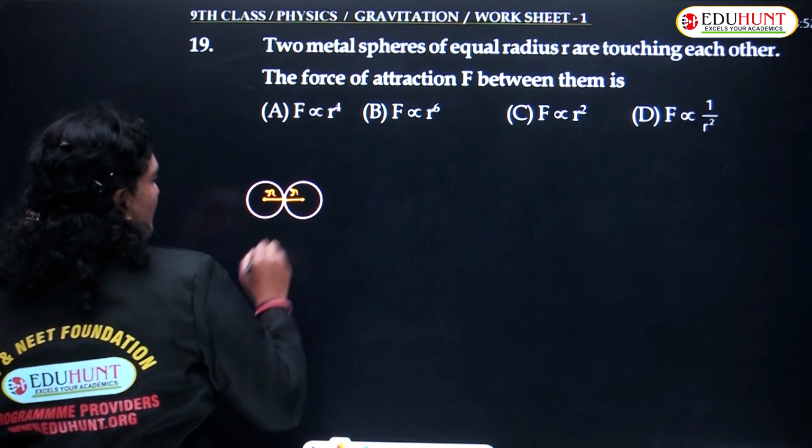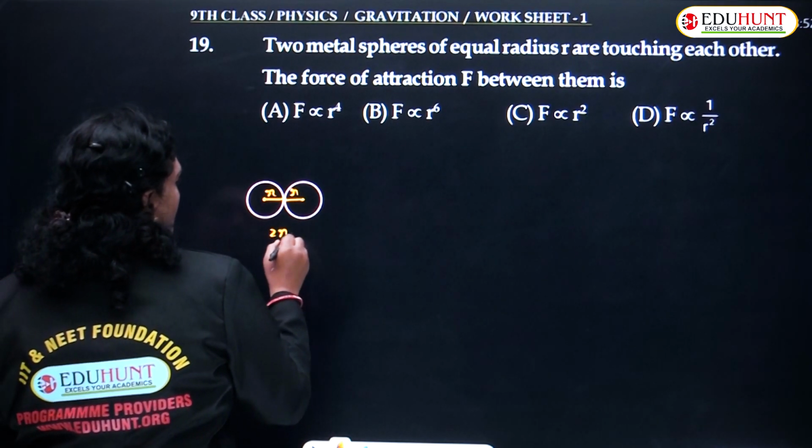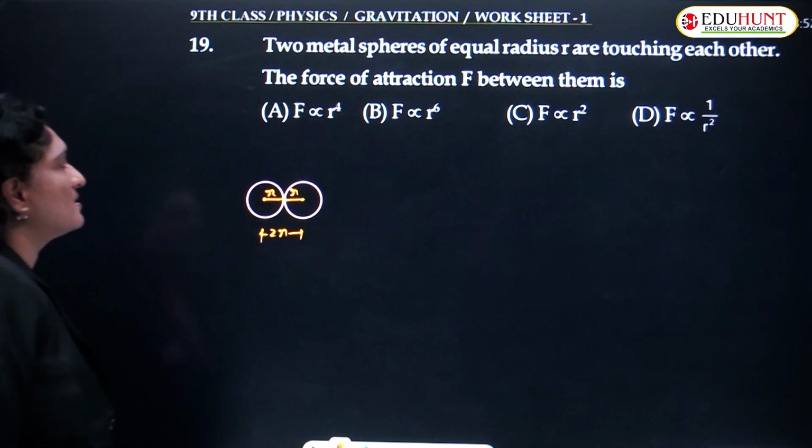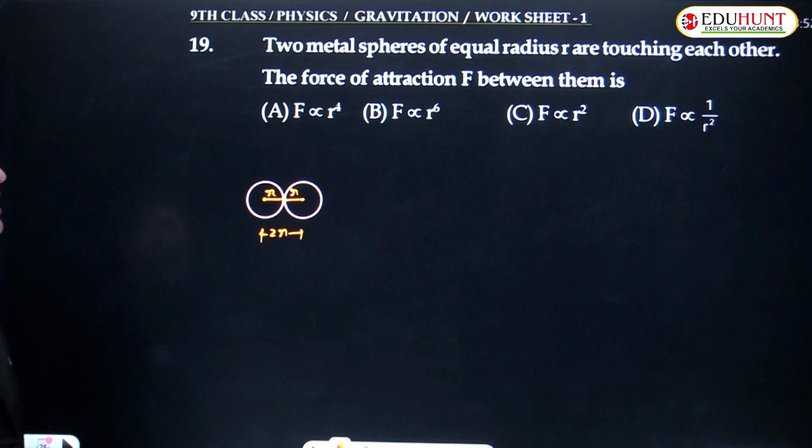So, what is the distance between the two spheres, children? It is equal to 2R. The distance between the two spheres is taken as 2R. Okay. So, two metal spheres of equal radius are touching each other. The force of attraction between them is...